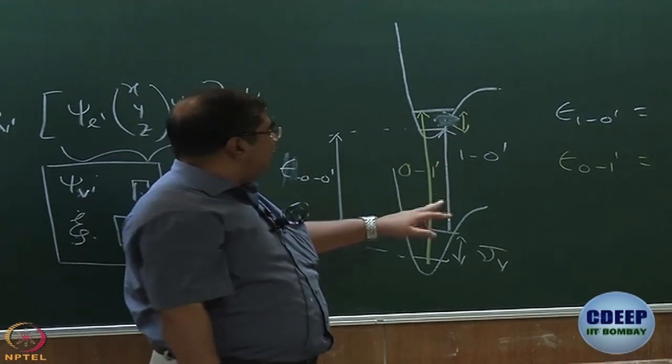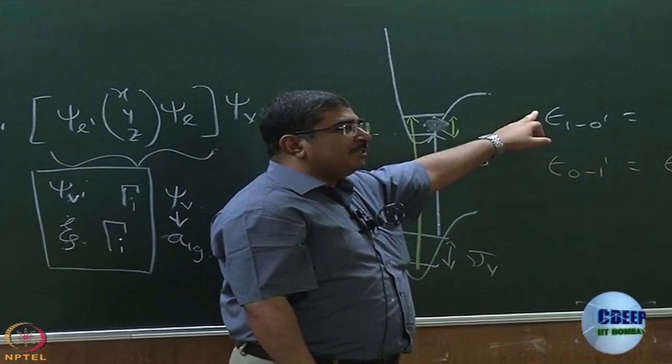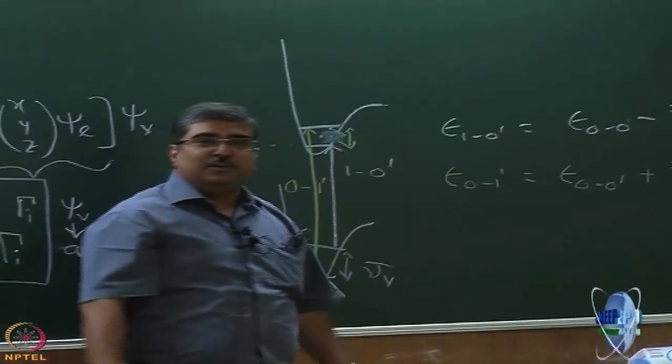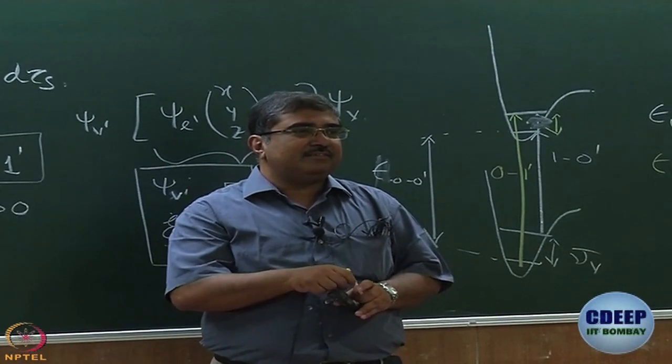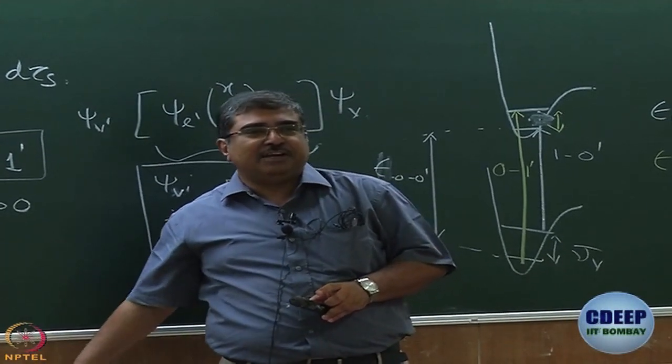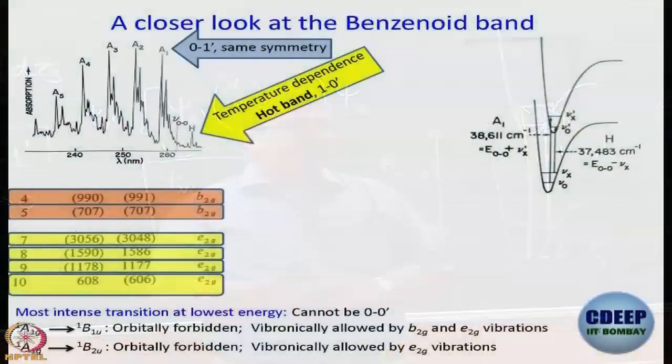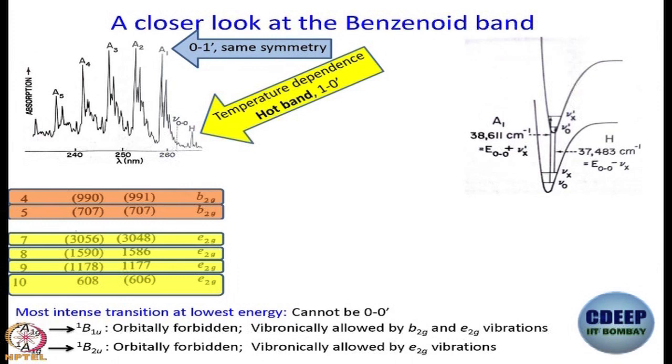Now, see what I can do. Do I know the values of epsilon 1 0 dash and epsilon 0 1 dash? Do I know these values by some way? How do we know the values? Well, we have the spectrum, don't we? So, experimentally we can find out, read off from the spectrum what those values are.